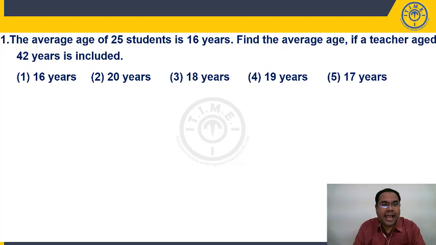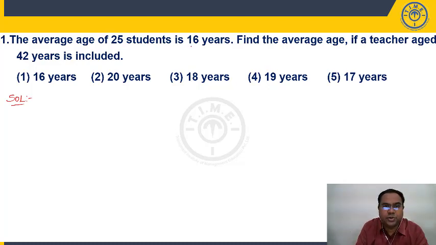First question, the average age of 25 students is 16 years. Find the average age if a teacher aged 42 years is included. Okay, let us solve this. Those who are watching the video, if you want to try for yourself, you can pause the video. You can solve the question, then you can continue with the video, students.